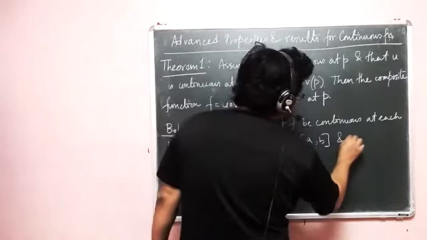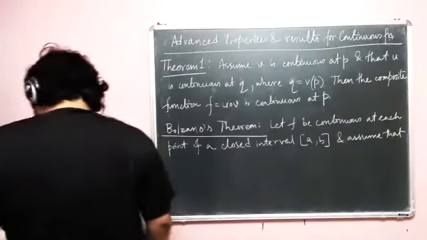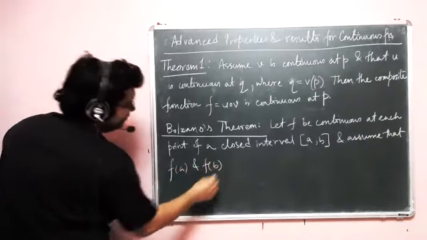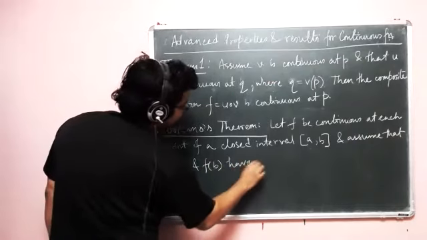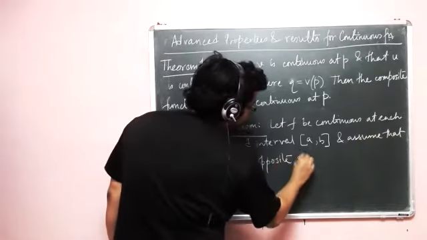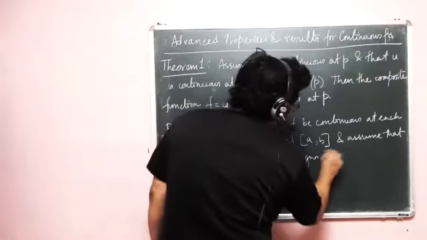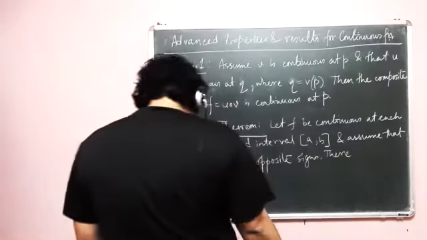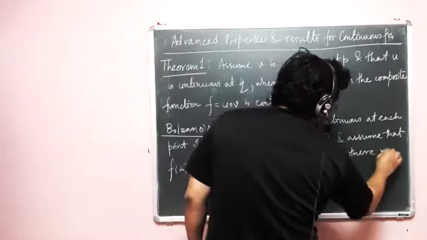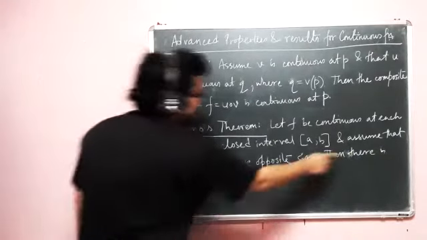And assume that f of a and f of b have opposite signs. Opposite signs. Then there is, okay, before we go to the result.